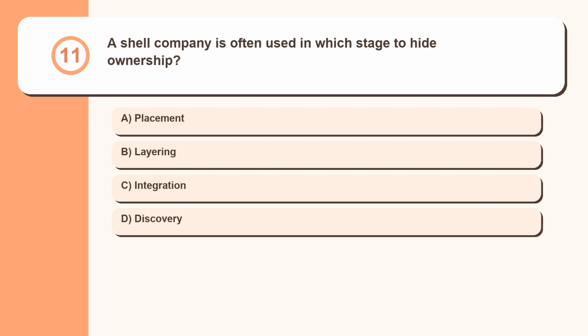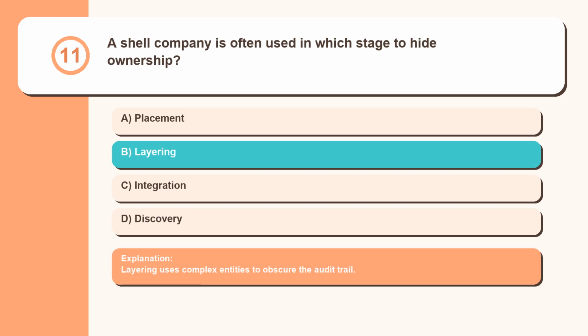Question 11. A shell company is often used in which stage to hide ownership? Placement, layering, integration, discovery. Layering uses complex entities to obscure the audit trail.